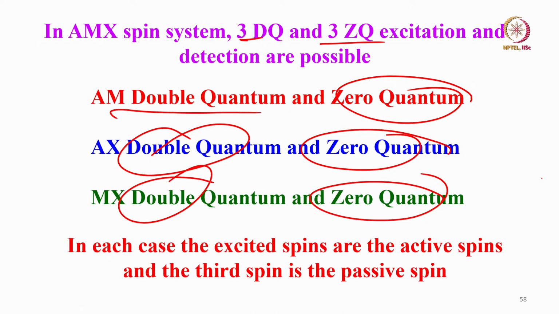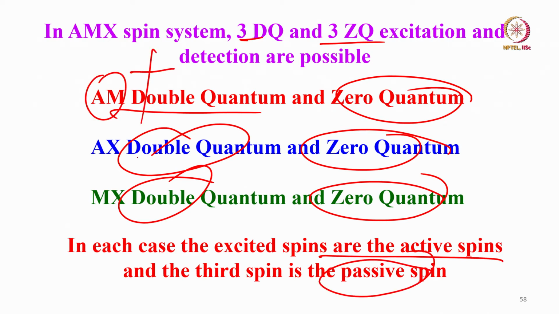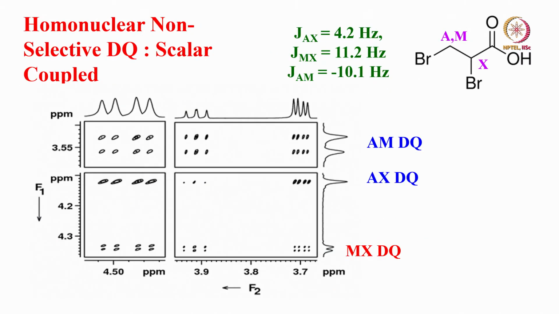In each case the excited spins are the active spins and the third spin is the passive spin. So in the AM case X is passive, in the AX case M is passive, in the MX case A is passive. So we must get doublets for both DQ and ZQ. In the DQ case it is the sum of the couplings, in the ZQ case it is the difference of the couplings. With that idea an experiment was done.